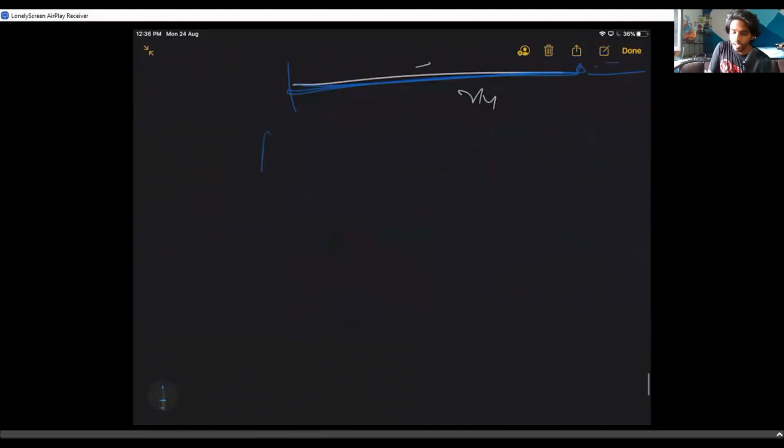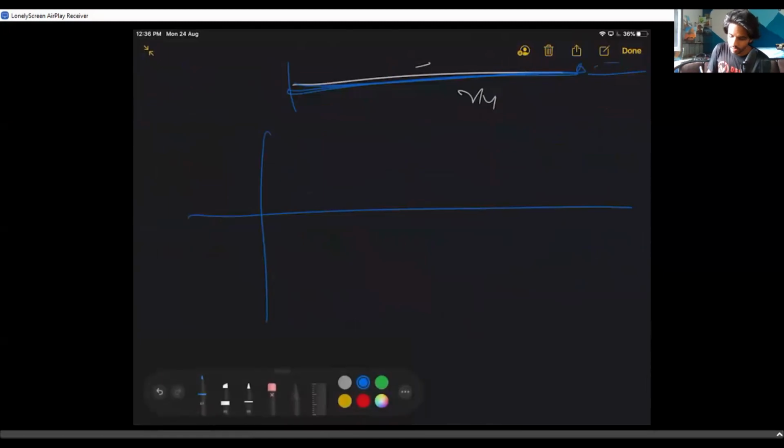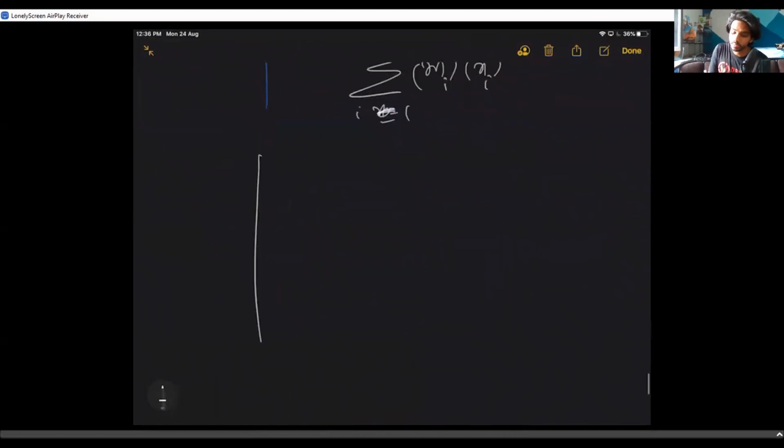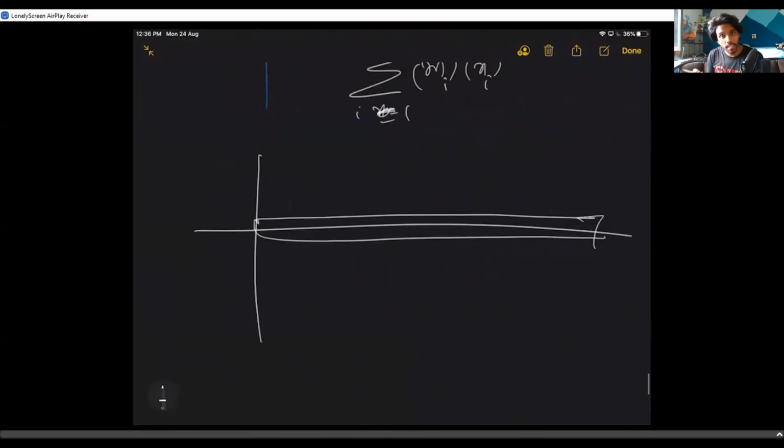If you have 100 masses, you write the sum of mass into x square, where i goes from 1 to 100. But if I have a rod, I'm simply repeating the whole thing.